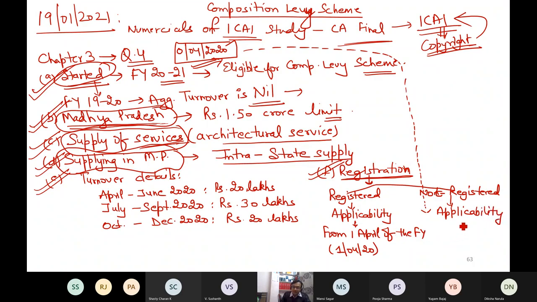So what is happening that if I'm not registered on 1 April, then what is the date of applicability? Can you tell me? The date on which I became liable for registration. Liable. I'm using the word liable. I'm not using the word when I obtained. I became liable.